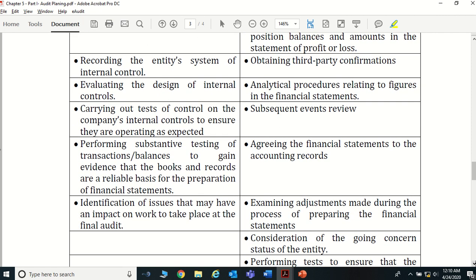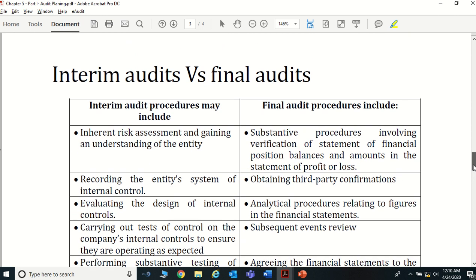You can calculate the depreciation and see whether they correctly recognized the depreciation in the financial statements. If it is interest income, you can check whether they recognized the interest income for the correct period, right? Next one, identification of issues that may have an impact on work at the final audit. What are the areas that you need to focus on and be concerned about when you're doing the final audit, the year-end audit? So that also can be identified. Those are the audit procedures that we do in the interim audits.